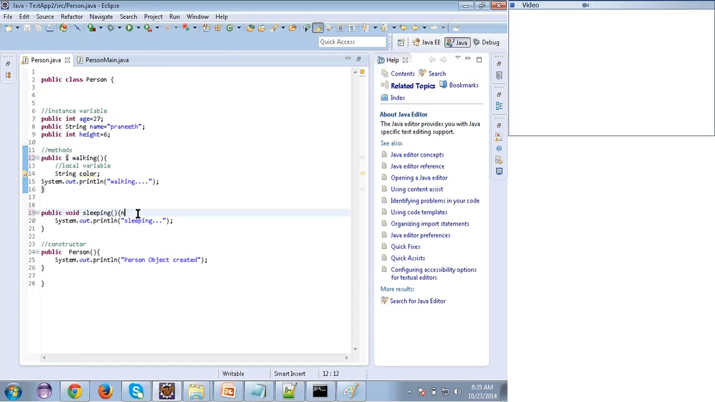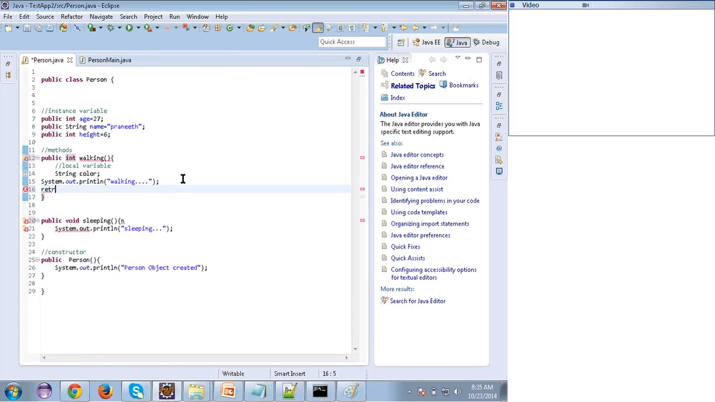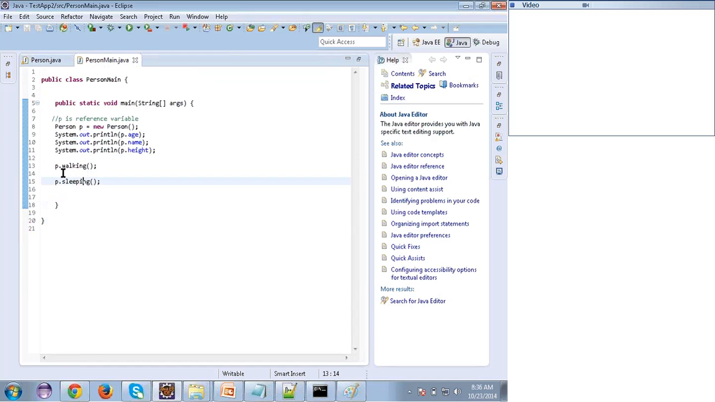Suppose if I write int over here, then in the method I should return some integer, 1 suppose. So int means, what does it mean? When I call the walking method, that method will return some integer value. Here it is returning 1. But when I say void, it is not going to return anything. That is called the return type. It will give back some result. So when I call the walking method, this walking method is returning some value.